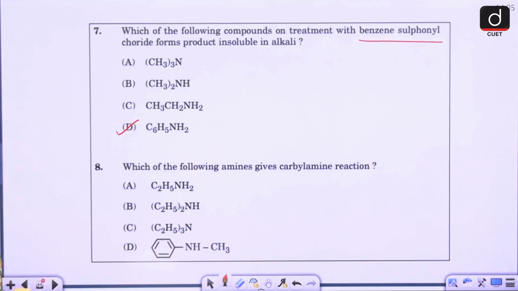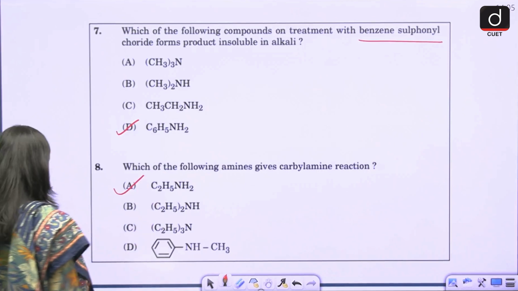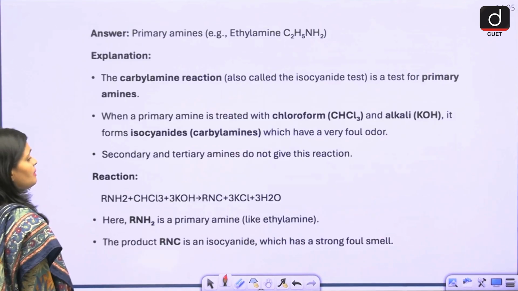Which of the following amines give carbylamine reaction? C2H5NH2, CH2, (C2H5)2NH. Again, the same case: primary, secondary and tertiary ones. So here you have a question related to carbylamine. The correct answer is, of course, C2H5NH2, ethylamine. Now, what is the reason behind it?